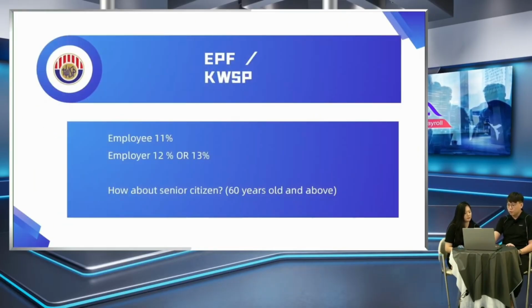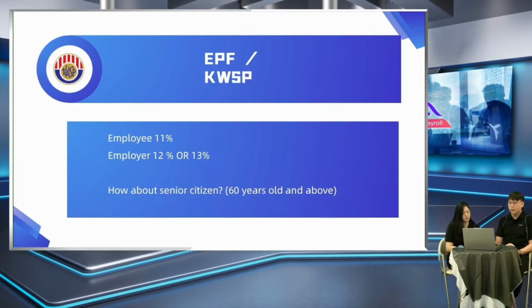Now we will go through EPF or KWSP. For the employee, we must contribute 11%, but the employer must provide 12% or 13%. How do we know whether the employer needs to provide 12% or 13%? Actually, if your wages are under 5,000, your employer should contribute 12%.